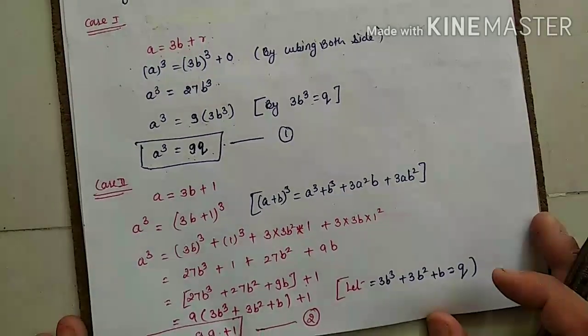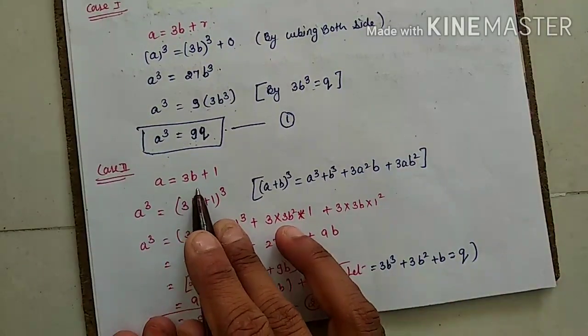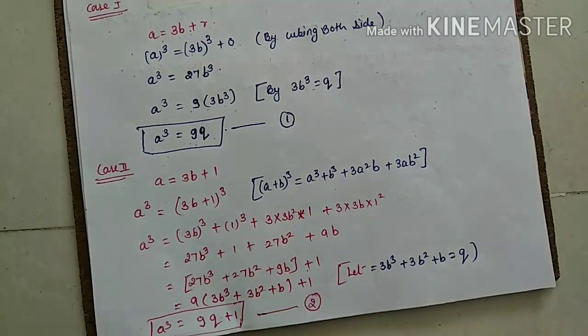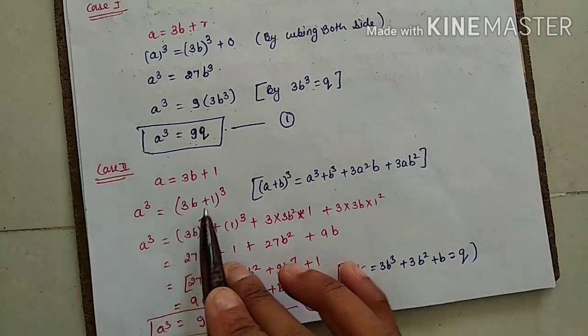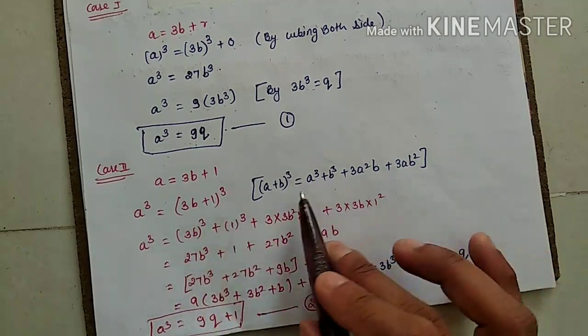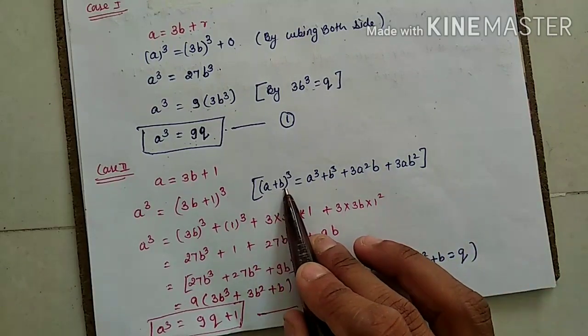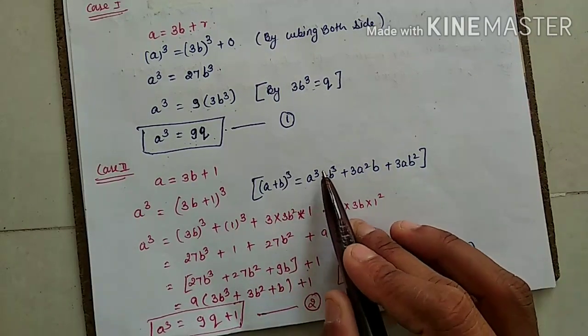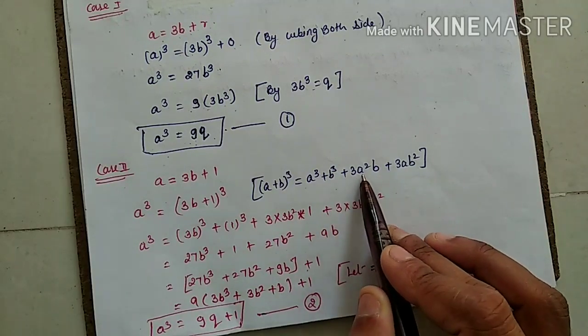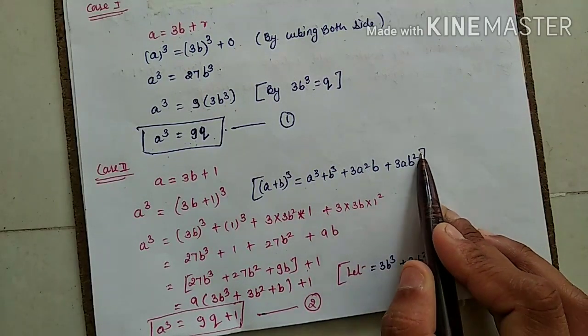Test second. a equals 3b plus 1. I am taking the next odd number, 1. So just understand, a's cube is equal to (3b plus 1)'s cube, and as you know there is one identity which we have to use. (a plus b)'s cube is equal to a's cube plus b's cube plus 3a square b plus 3ab square.